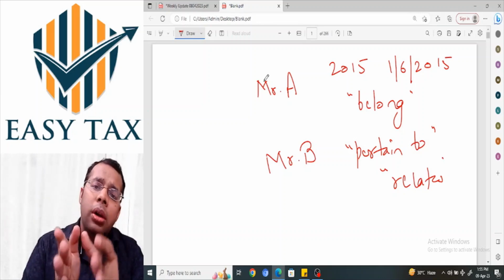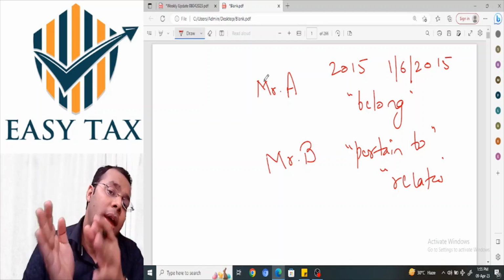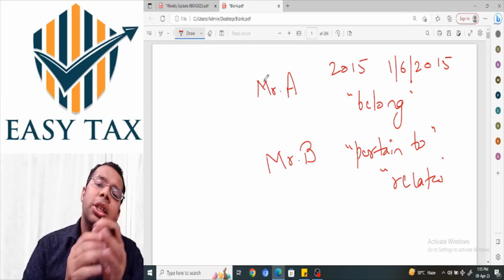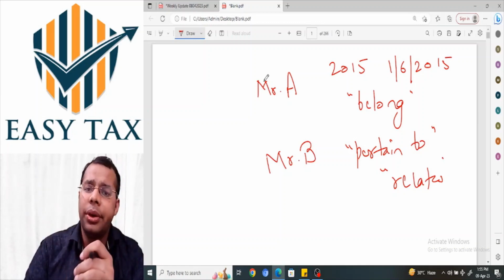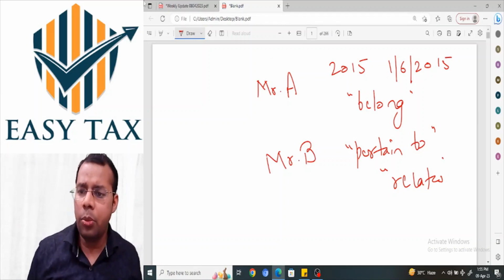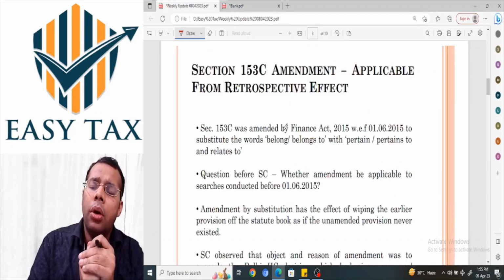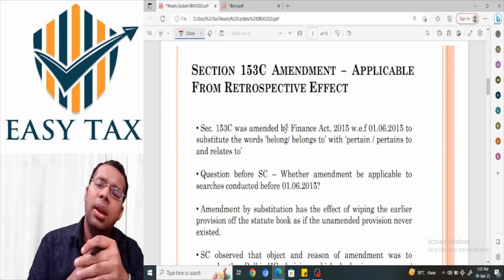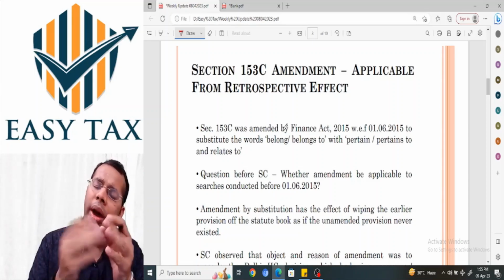So now the department will rely on this reason to say all these amendments, though made prospectively by the Parliament, should apply retrospectively, and this will create a lot of litigation in future. So this was the first reason of the Supreme Court, and very landmark, because now the question of retrospectivity, the applicability of amendment retrospectively or prospectively, has been opened. It has now been unsettled.